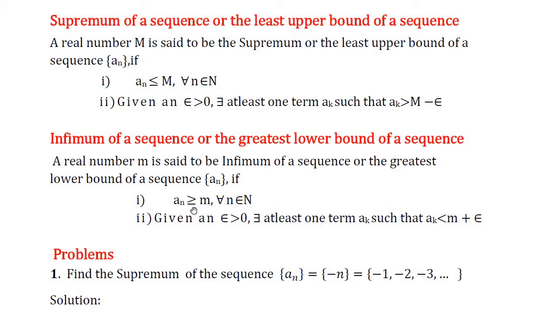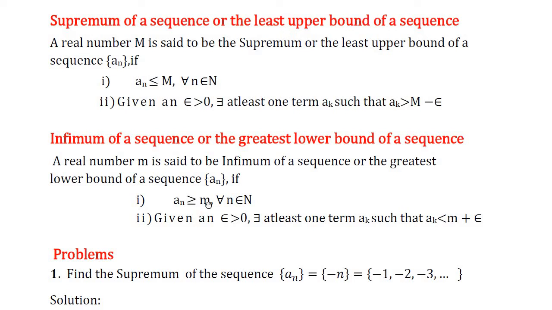First condition, an is greater than or equal to small m for all n belongs to capital N. Second condition, given an epsilon greater than 0, there exists at least one term ak belongs to the sequence an such that ak is less than m plus epsilon.